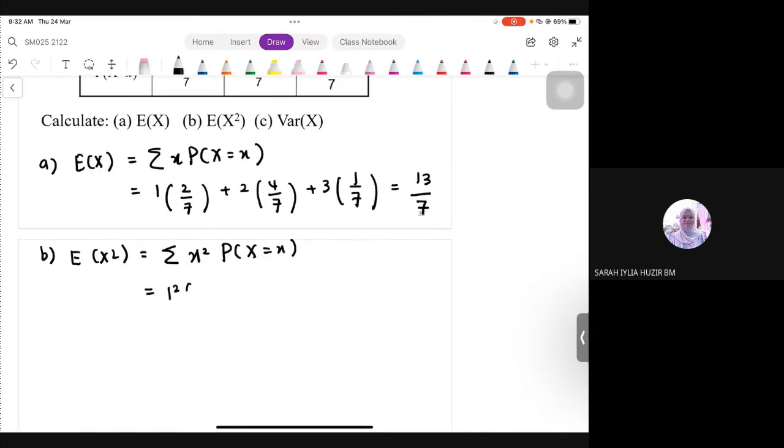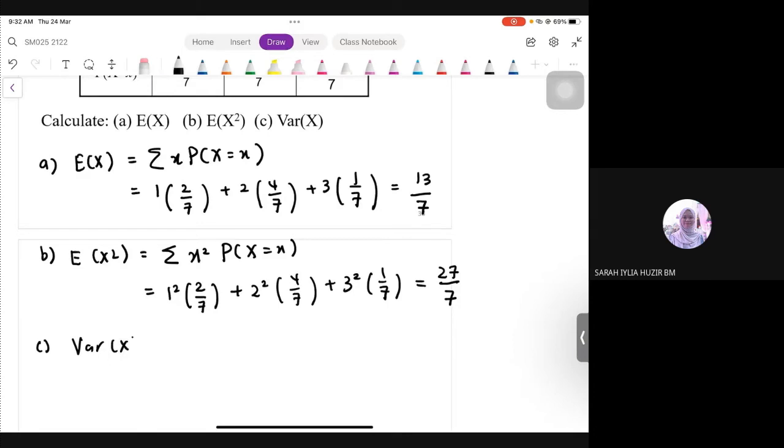So, 1 squared times with 2 over 7 plus with 2 squared times with 4 over 7 plus with 3 squared times with 1 over 7. So, here 9, 27 over 7. Okay, settle. Now, last part, we have to find the variance.